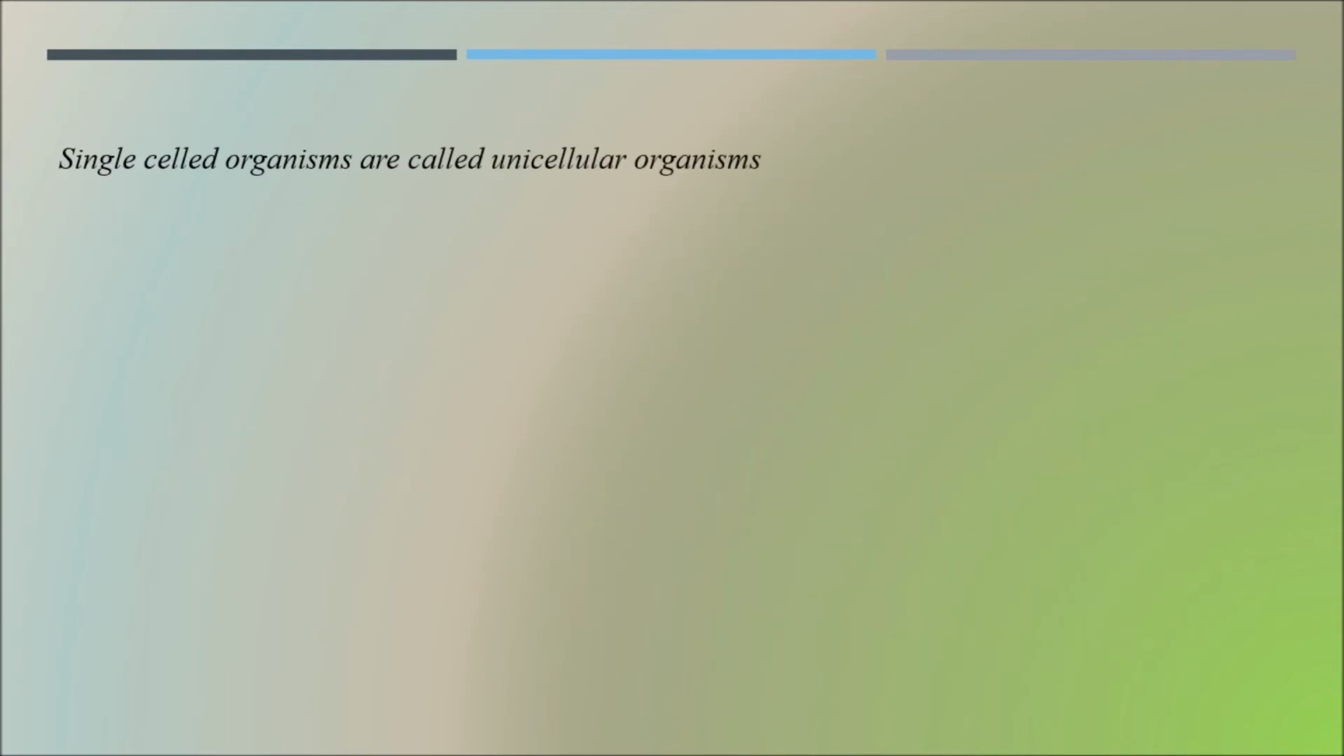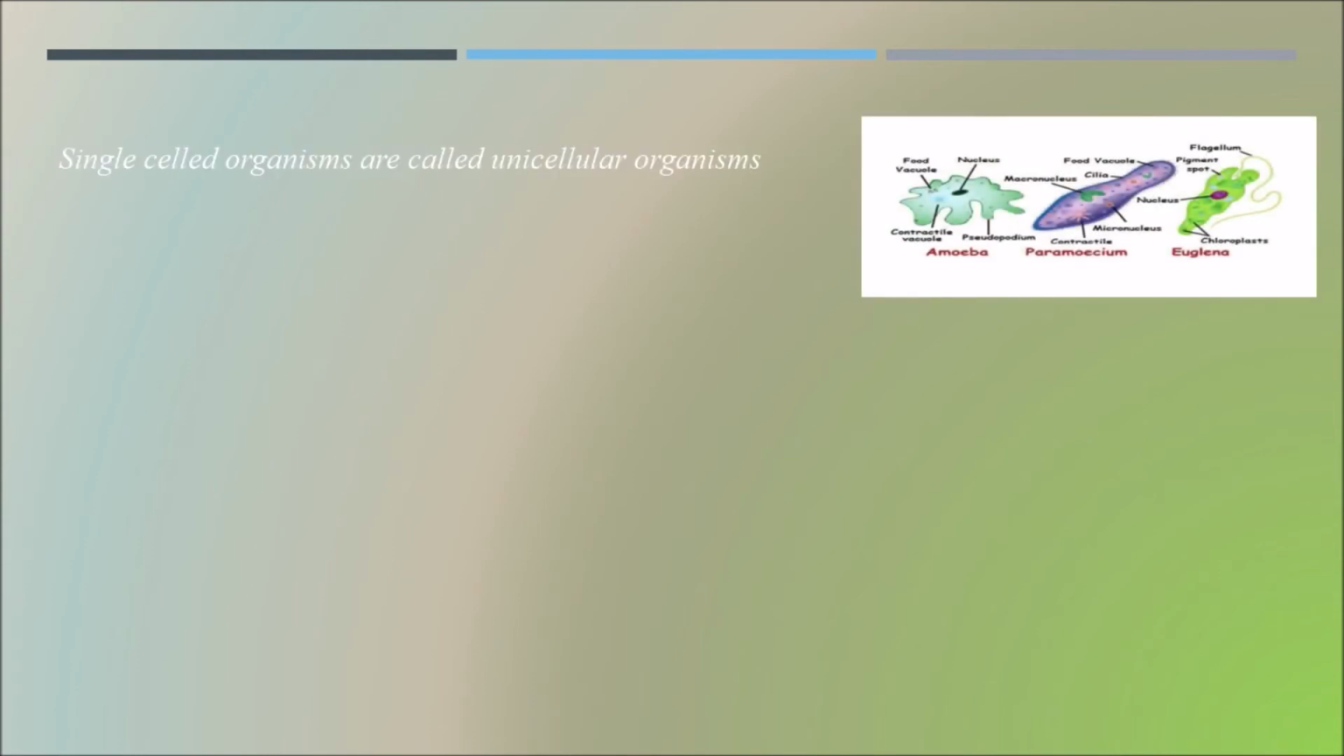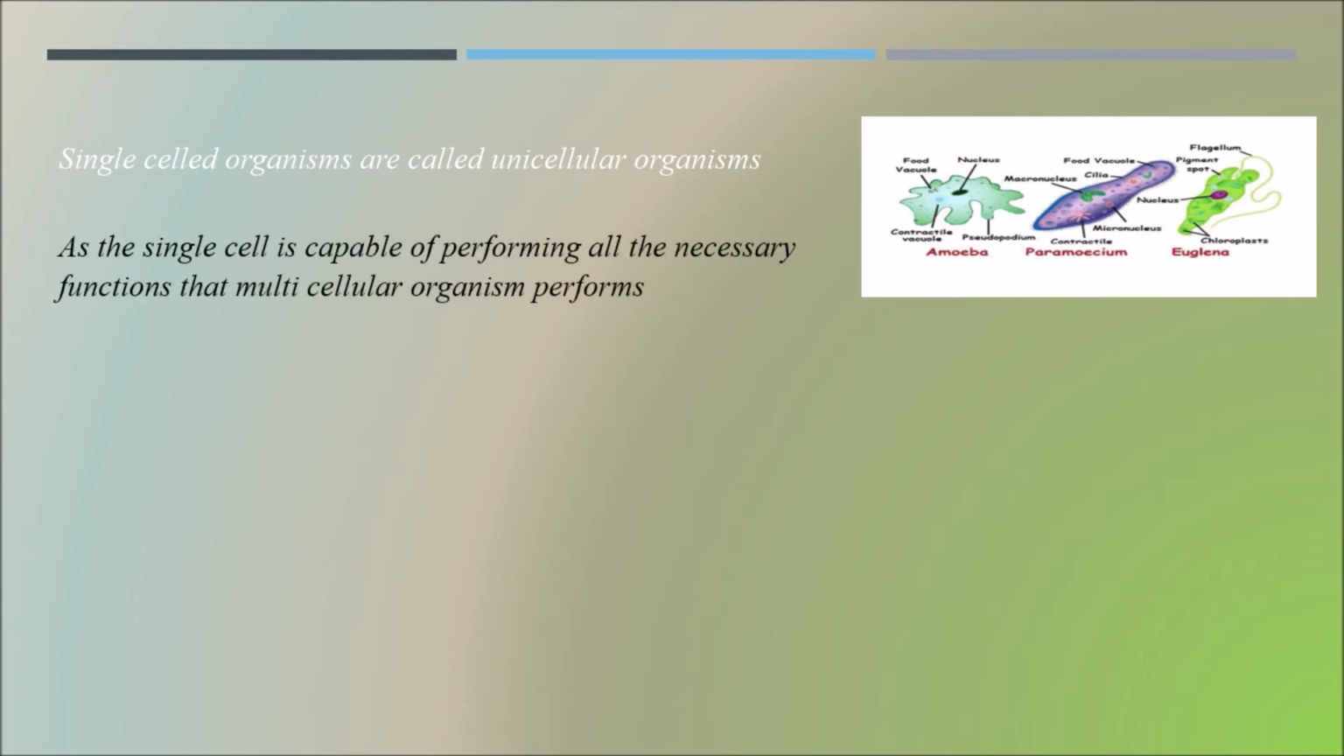Single celled organisms are called unicellular organisms. So what are single celled organisms called? Single celled organisms are called unicellular organisms. Example: amoeba, paramecium and euglena. As a single cell is capable of performing all the necessary functions that multicellular organisms perform, these single celled organisms are called unicellular organisms.